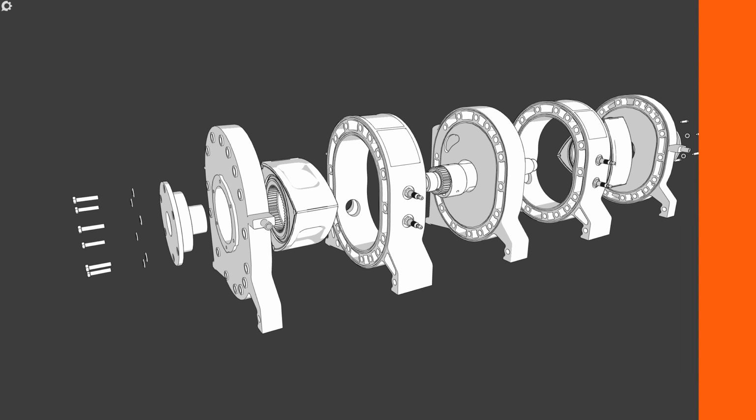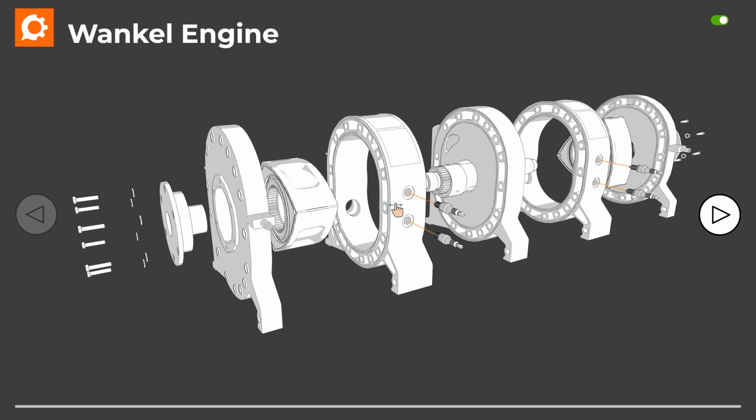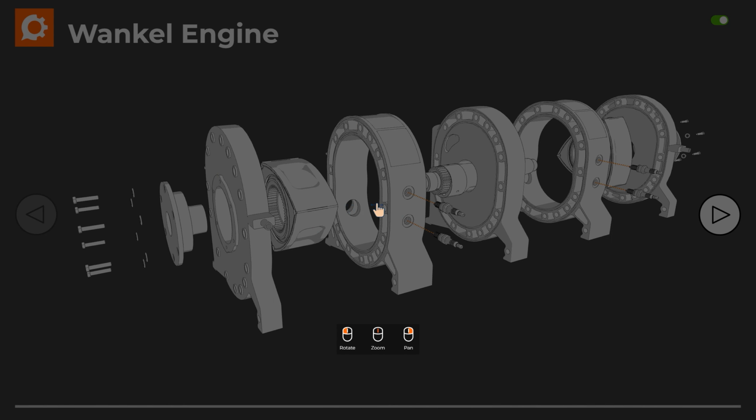The interaction prompt is an animated graphic that explains to a user that the project is interactive. Enabling this option will display a graphic when the project is first loaded in the viewer. In addition to the animated graphic, control tips can also be shown. These explain how to navigate a project using a mouse when on a desktop device, or by touch gestures when using a mobile or tablet device. To make the interaction prompts more visible, you can also set a dark overlay. This displays a semi-transparent dark overlay across the project whilst the interaction prompts are visible.